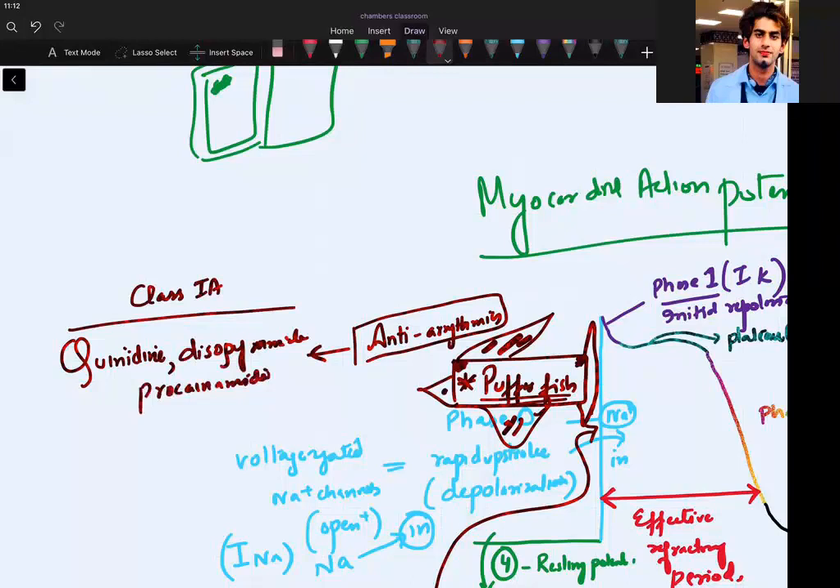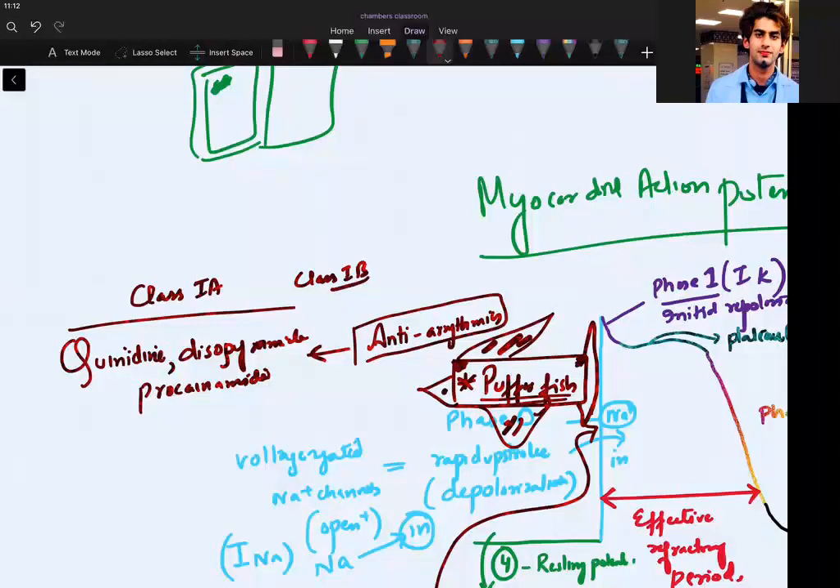What they do is they increase the action potential duration, which I will be teaching you in pharmacology. They also have some potassium blocking effects, so it's not only that they have this sodium blockade. We also have class 1B.